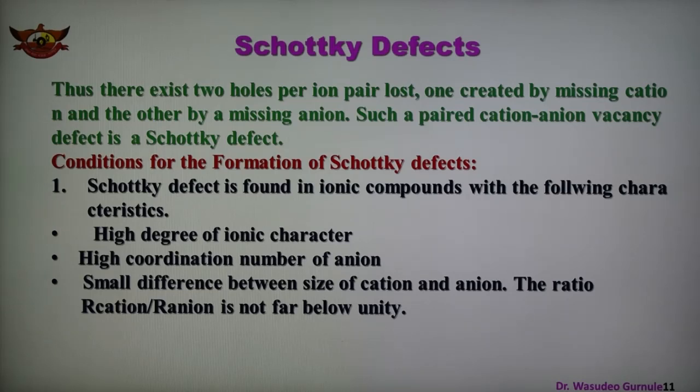Now there are some conditions for the formation of Schottky defects. The first condition is that Schottky defect is found in ionic compounds with the following characteristics: a high degree of ionic character, high coordination number, small difference between sizes of cation and anion, and the ratio of cation to anion radius is not far below unity.